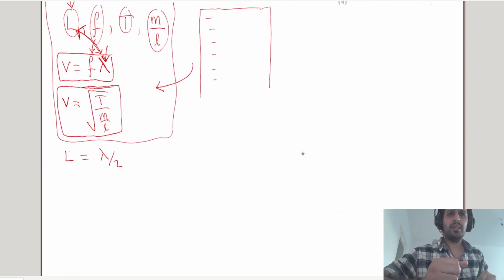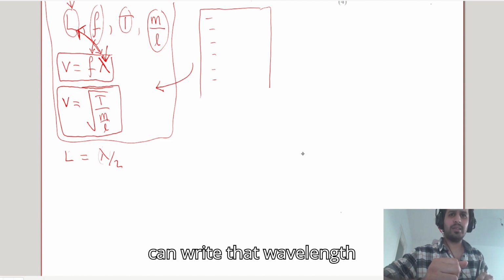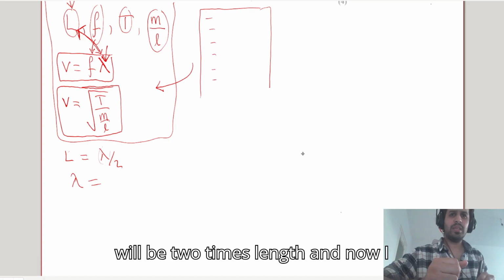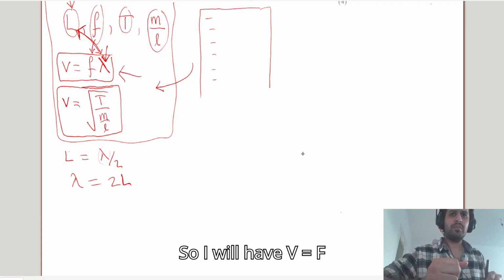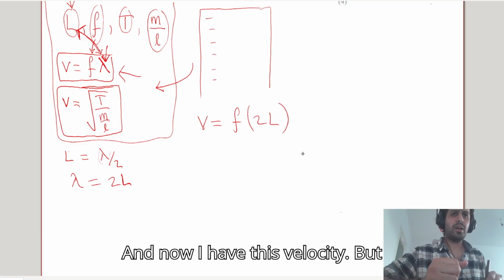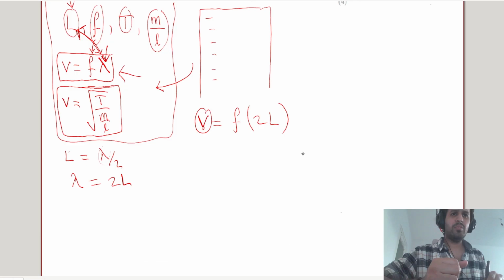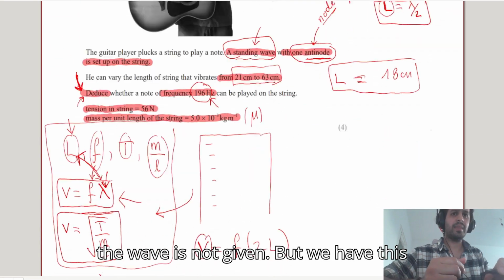So let's see if we can connect all these different equations. We have length, which is related to wavelength. I can write that wavelength will be 2 times length. And now I can replace this lambda in this equation. So I will have V equals F, and for lambda, I can write 2L. And now I have this velocity. But if you read the question, velocity is not given, right? Velocity of the wave is not given.